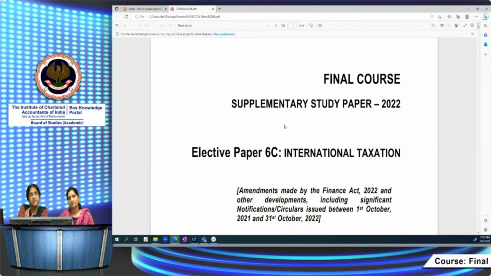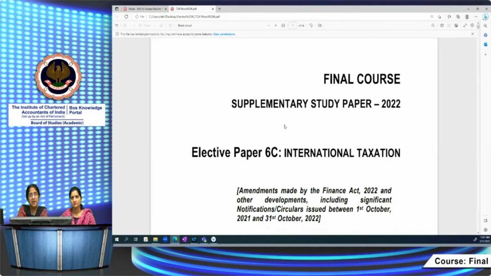One thing you have to keep in mind is that international taxation, as included in the content of 6C, is very specific. This paper presupposes the knowledge which you have gained in paper 7, direct tax laws and international taxation. Whatever provisions might not be separately given in your international taxation material can also be tested, like deductions from gross total income. It is not covered in international taxation per se, but your question can involve its applicability. This is one of the examples, but whatever is covered in paper 7, you have to be thorough with.